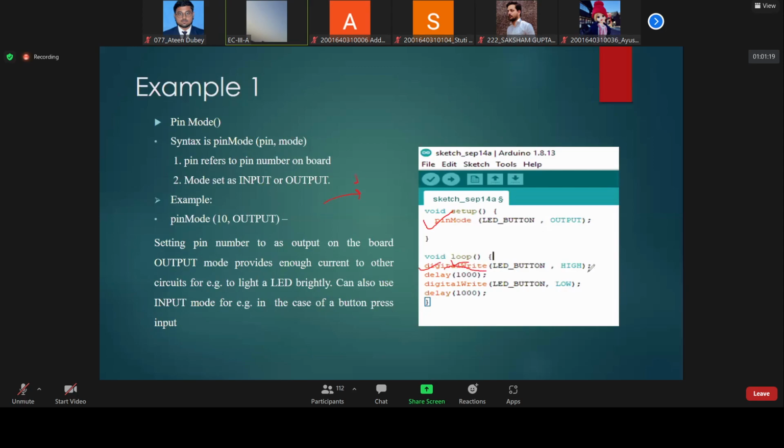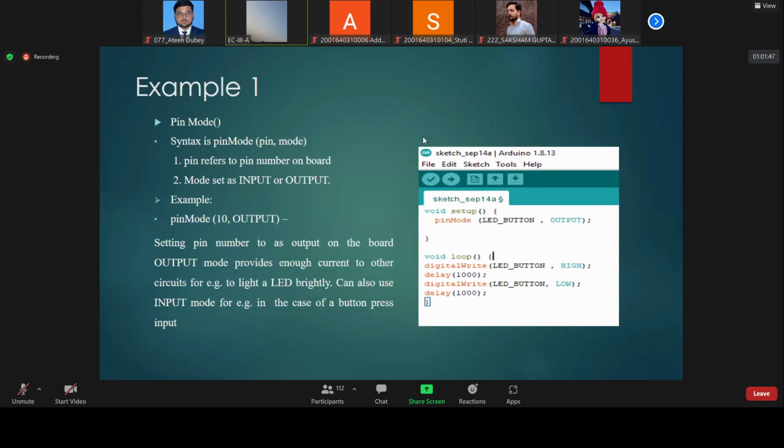digitalWrite means you are sending this HIGH value to this LED. So in place of this LED, I will write any pin. For example, I have written pin 4. So we have to connect the LED at pin number 4, and whenever we write digitalWrite 4 comma HIGH, this one signal will go to pin 4. This is the second point. Please note, these are very important while we do the programming part.